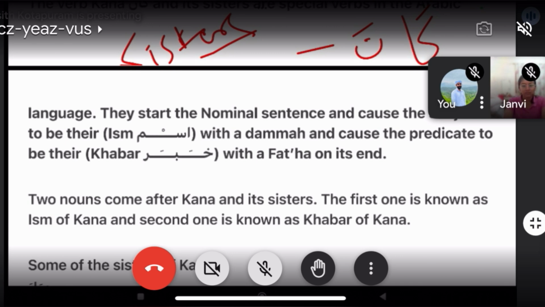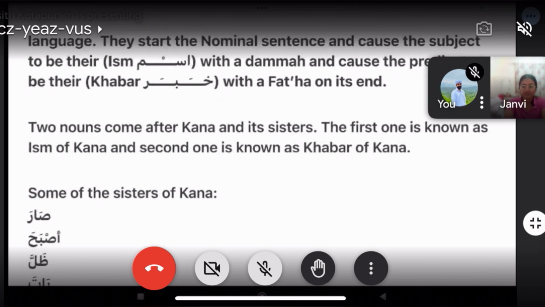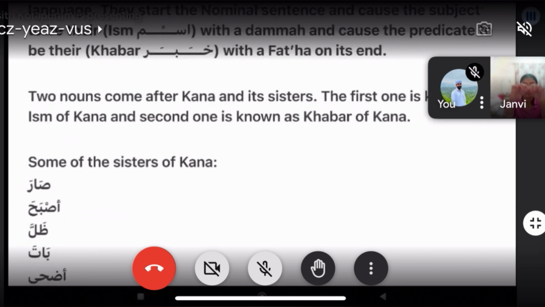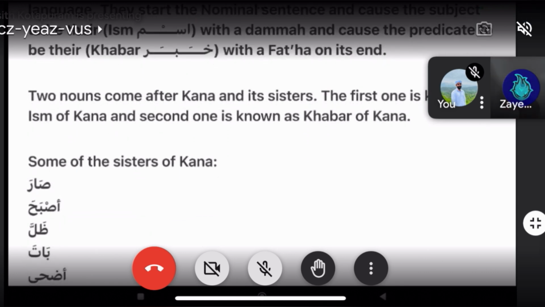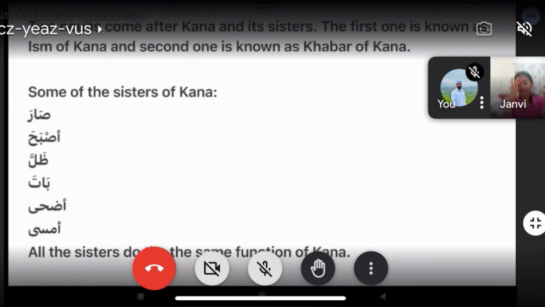The first noun will be ism with a damma. Damma means which case? Nominative case. And they cause the predicate, which means the second noun, to be their khabar. So the second noun will be their khabar with a fatha at its end. Understood that? Yes, sir.